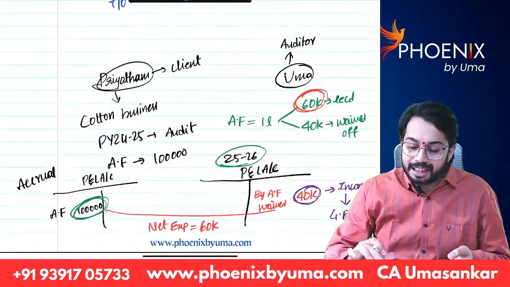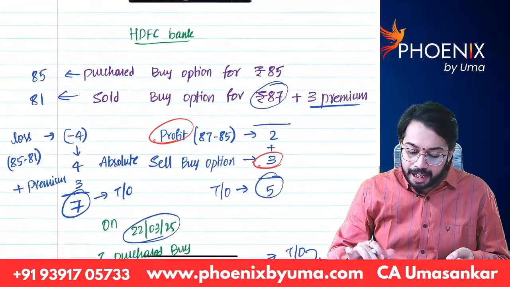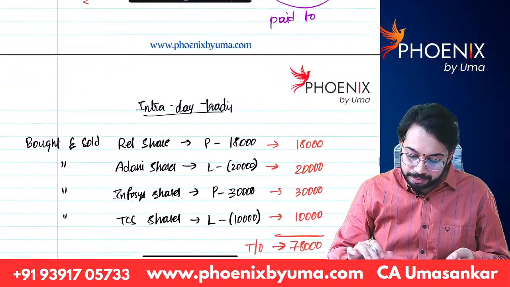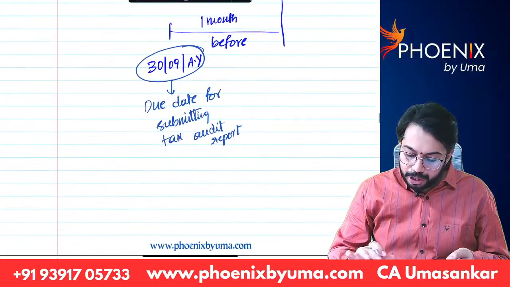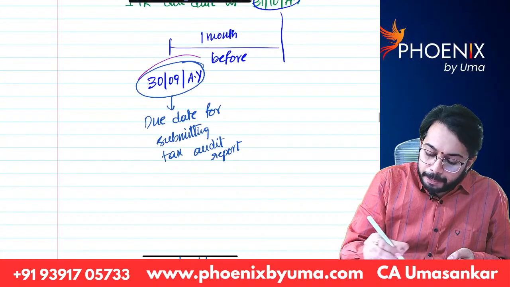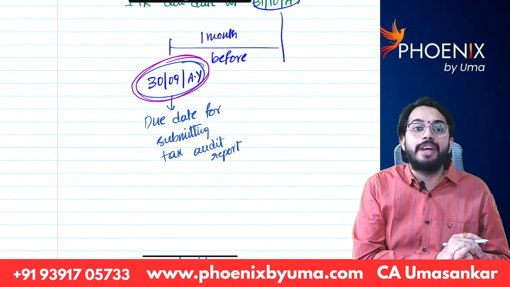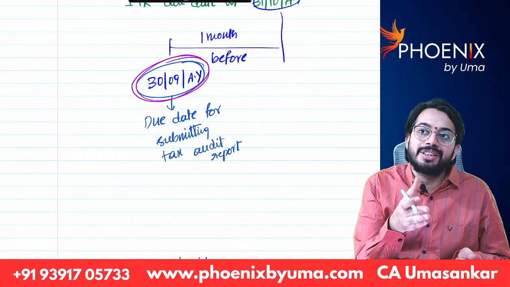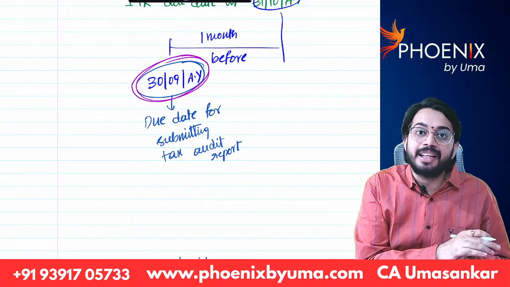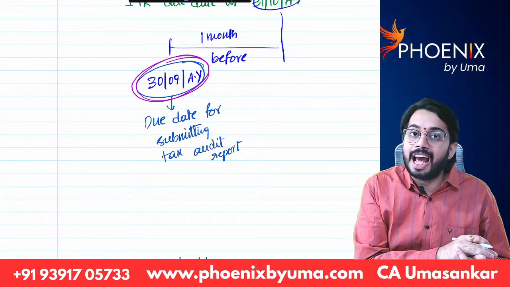Yesterday we discussed what is the due date for filing the tax audit report. Due date for filing the tax audit report is 30th September of the assessment year. Current month is September, so 30th September is the last date for tax audits.